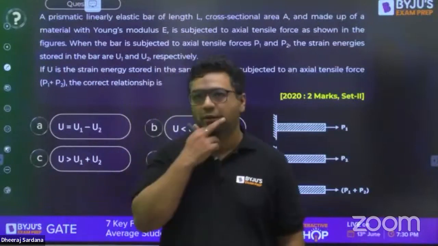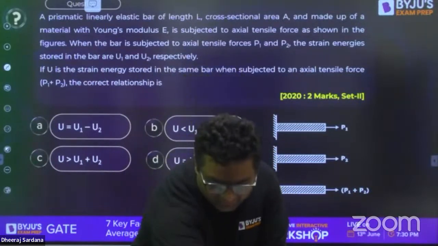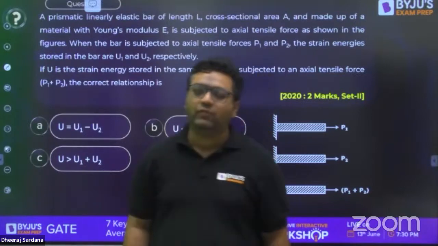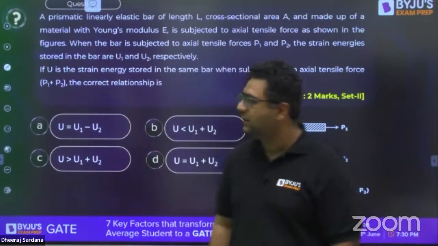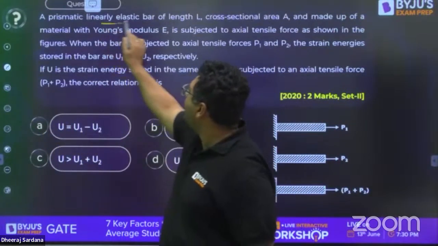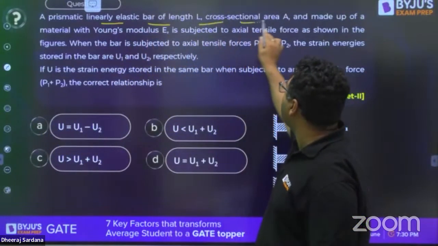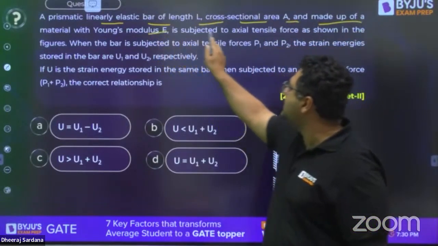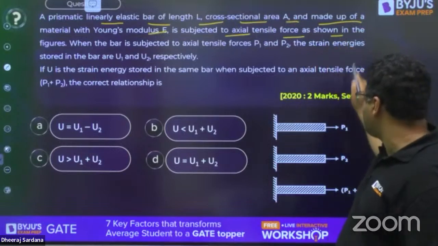Okay guys, now we are moving to the next question related to strain energy. I have taken some wonderful interview questions for you guys. This question says: a prismatic linearly elastic bar of length L, cross section area A, made of material with Young's modulus E, is subjected to axial tensile forces as shown in the figure.